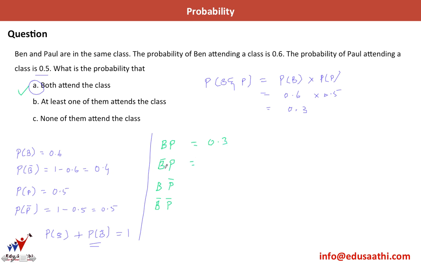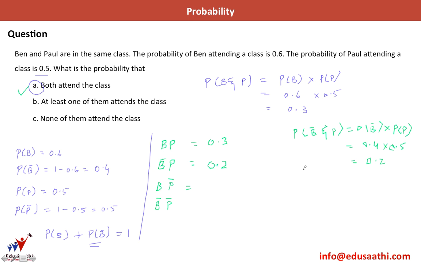Similarly, Ben does not attend and Paul attends, that would be equal to P of B bar and P. So this would be P of B bar multiplied by P of P. This is equal to 0.4 into 0.5, or in other words 0.2. So I have a 0.2 here.